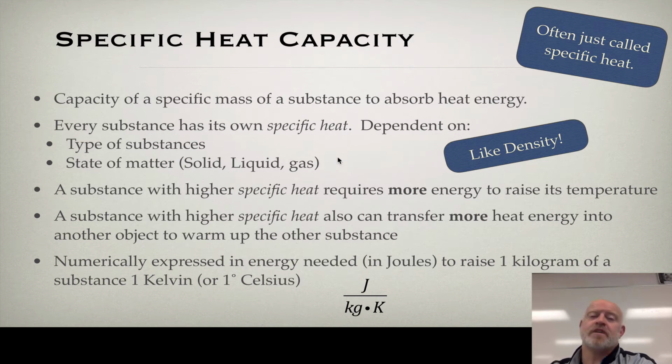Now, we want to do a couple of thought experiments. To do that, we want to take a look at these two bullet points. First of all, a substance with higher specific heat requires more energy to raise its temperature.